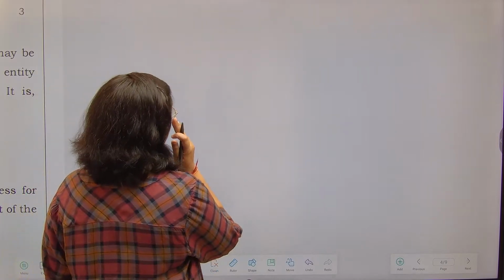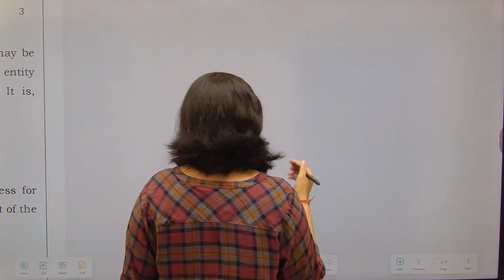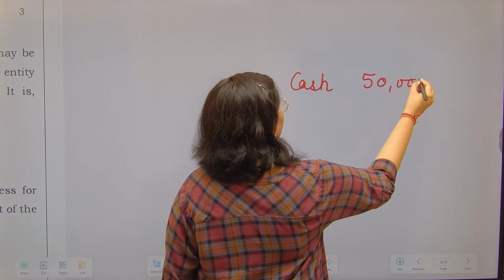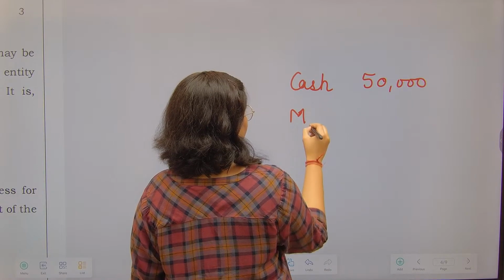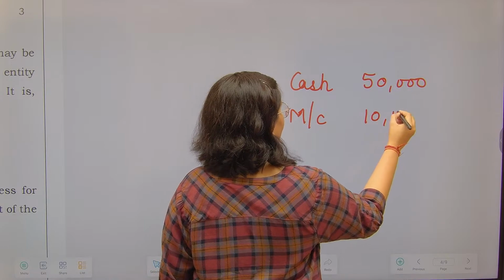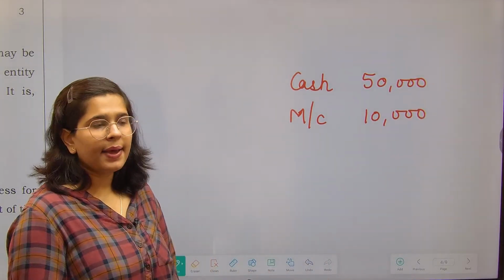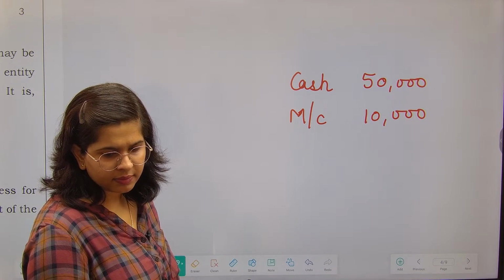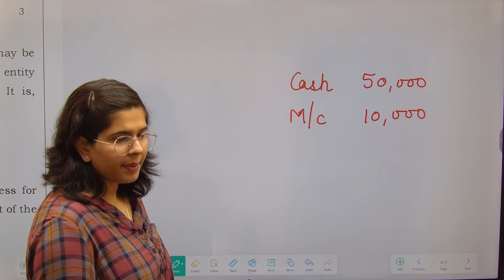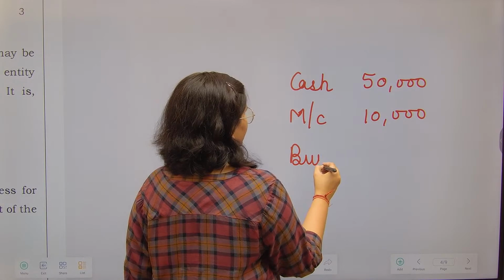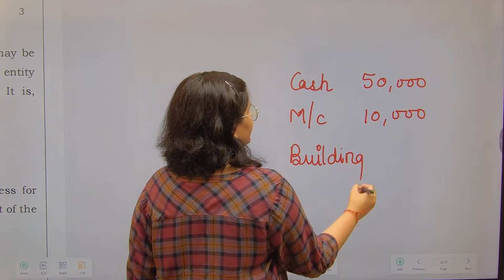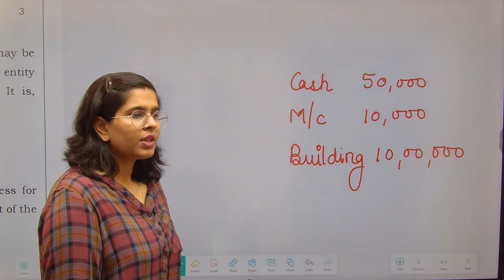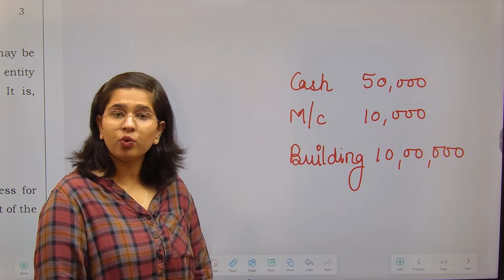For this particular business, there are certain things that I have brought. What are those things? Let's see. I brought cash worth 50,000. Then I also had a machine for making biscuits, and I brought that machine into my business as well, for 10,000 rupees. Apart from this, I had a building which I am going to use for this manufacturing purpose, and this building is worth 10 lakh rupees. So these are the assets that I have brought into my business.